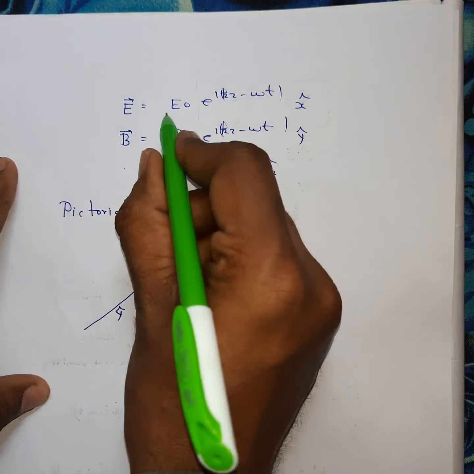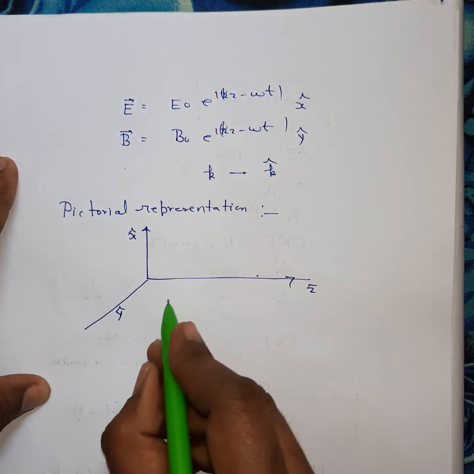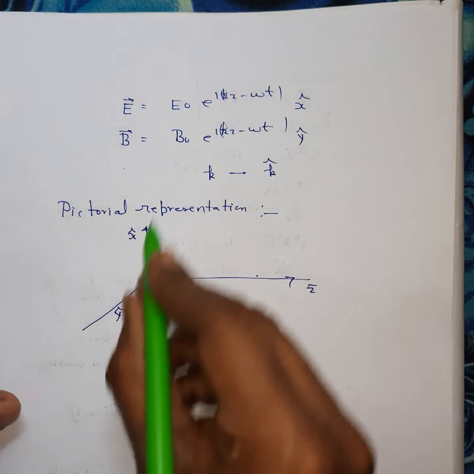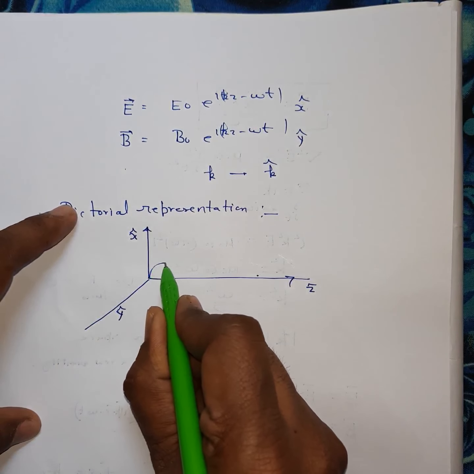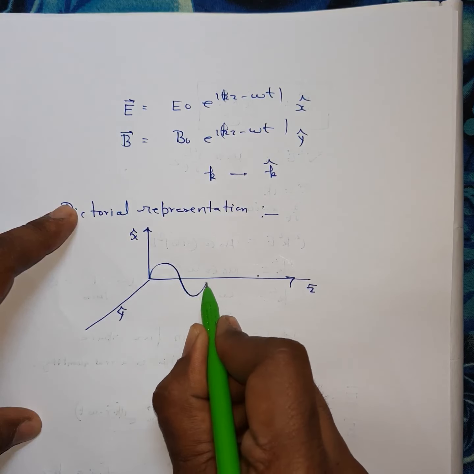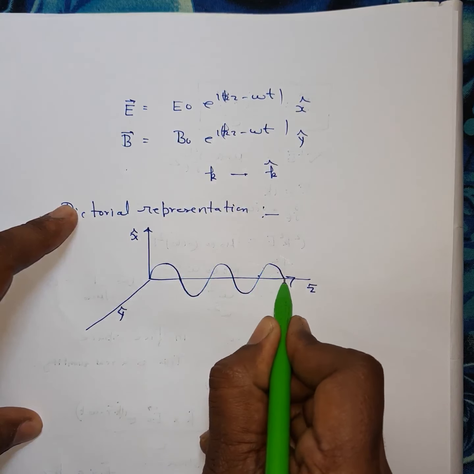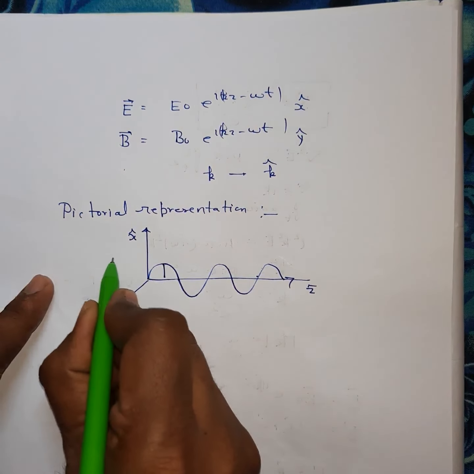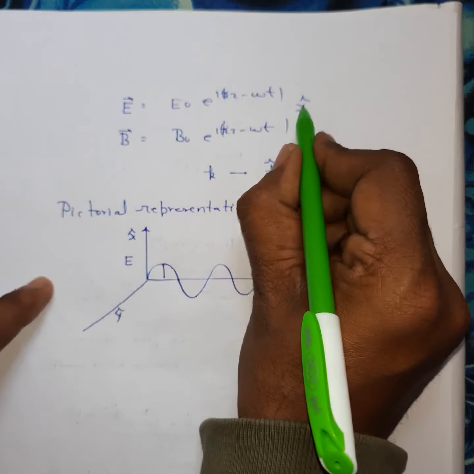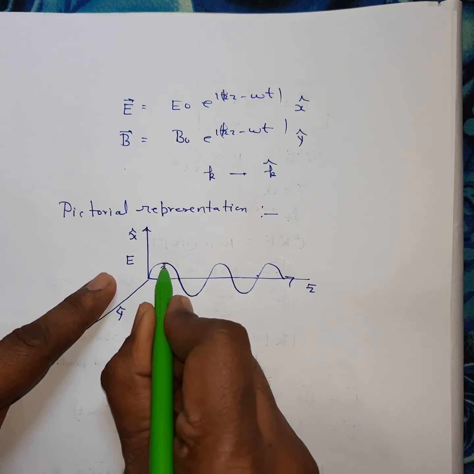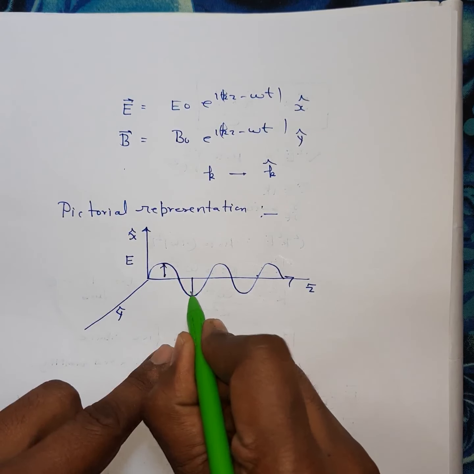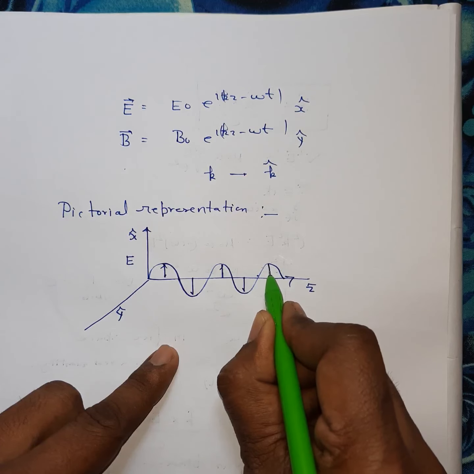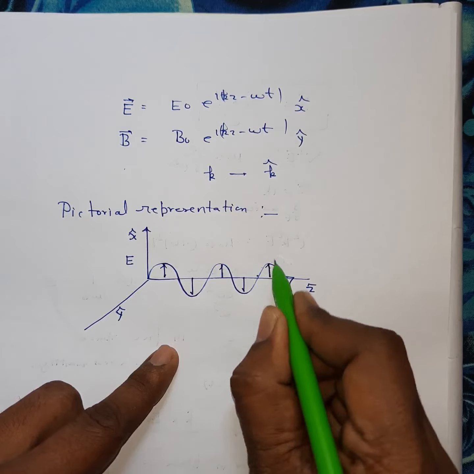And if you plot the electric field at some fixed time, it will be like this. So this is the plot for the electric field, in which E is along x cap. Now see the magnetic field.